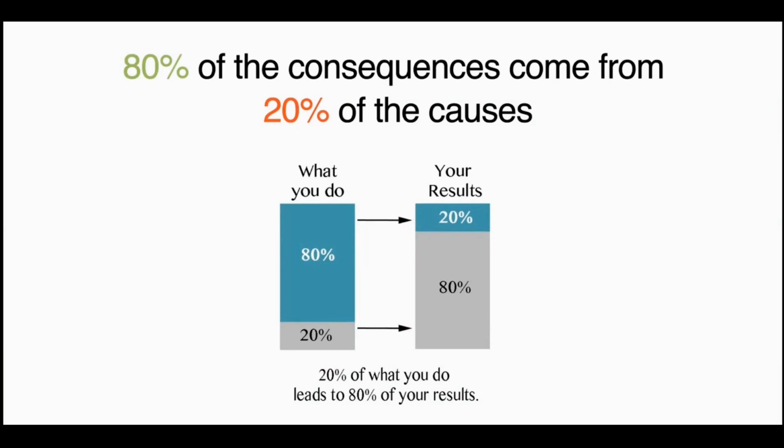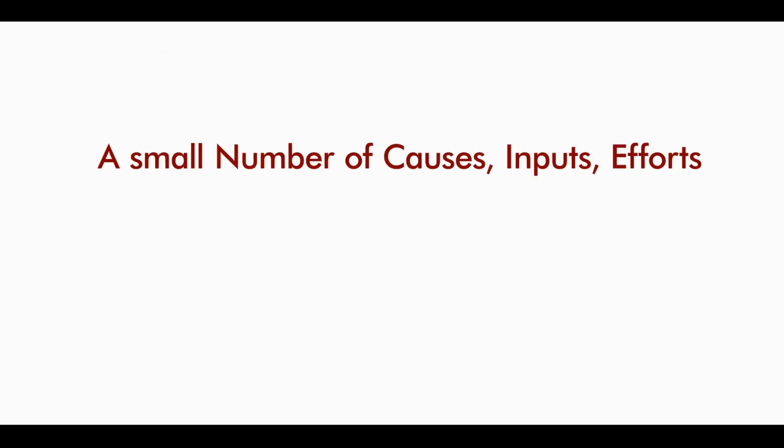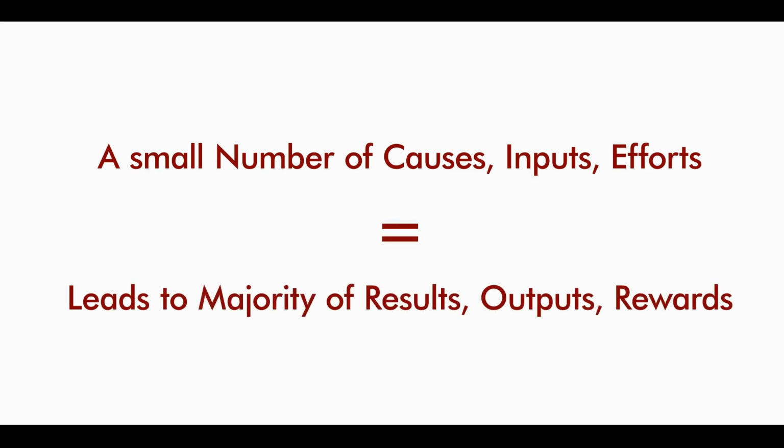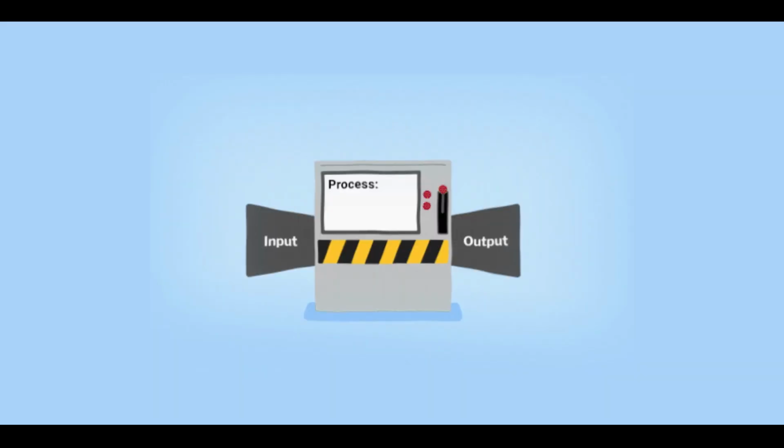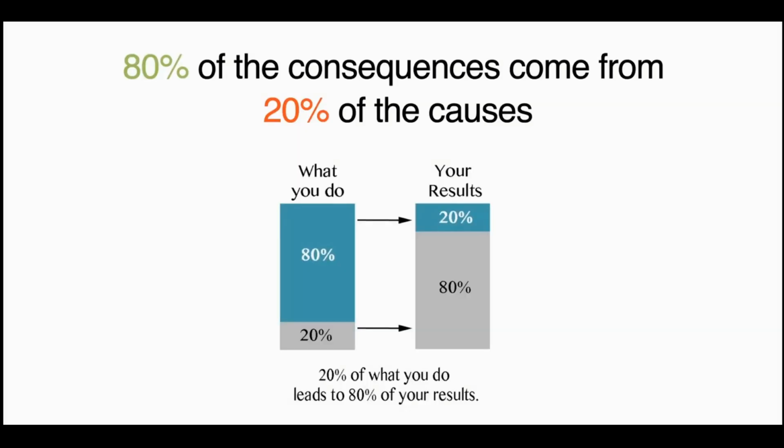So I'll try to keep it in Hindi and English both as always, for the benefit of everyone, and I'll try to repeat the important concepts. So the rule is simple. It asserts that a small number of causes, inputs, or efforts leads to the majority of the results, outputs, or rewards. ठीक है? थोड़े से causes की वजह से, थोड़े से inputs की वजह से, थोड़े से effort की वजह से ज़्यादा result आता है. Like ज़्यादा result आता है in the sense that a smaller number of inputs created the bigger percentage of the results.